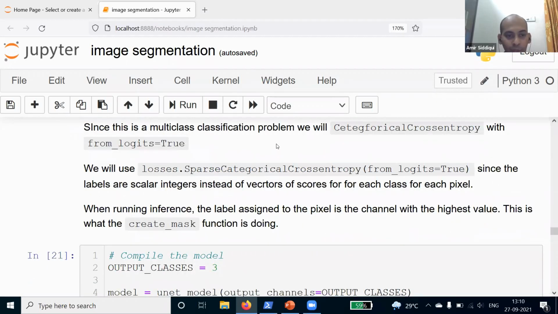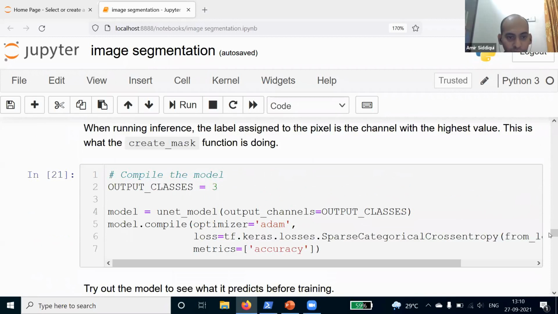This will give us the probability. Then we will use losses.SparseCategoricalCrossentropy, since the labels are scalar integers and not vectors. Then we will run this and we will get the model.